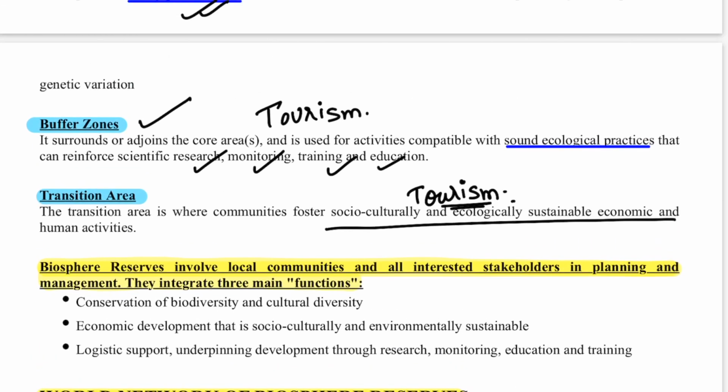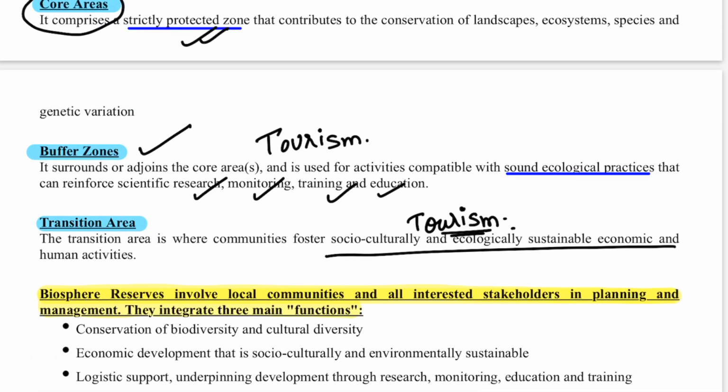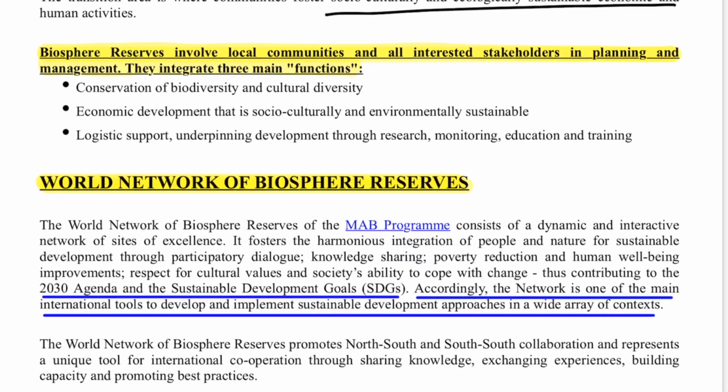So from this we know that the core area will never have any tourism, but the buffer and transition zones can. The core area is that area where the wild is left totally wild and nobody's entry is allowed, but in the buffer area some research, education, and training are allowed.